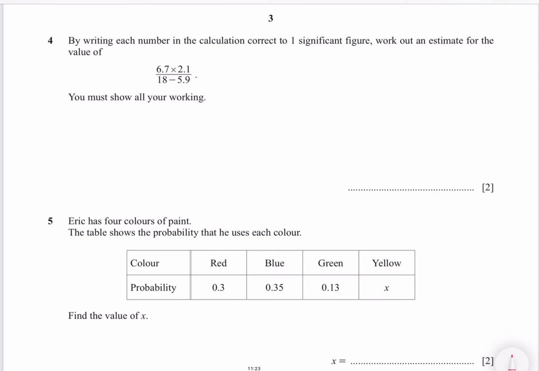By writing each number in the calculation correct to 1 SF, work out an estimate for the value of this. So 6.7 means 7, 2.1 means 2, 18 means 20, and 5.9 means 6. Now simplify this, you get 1.